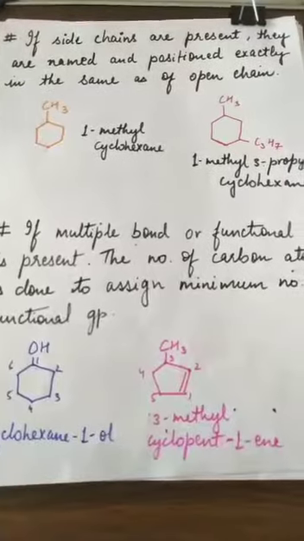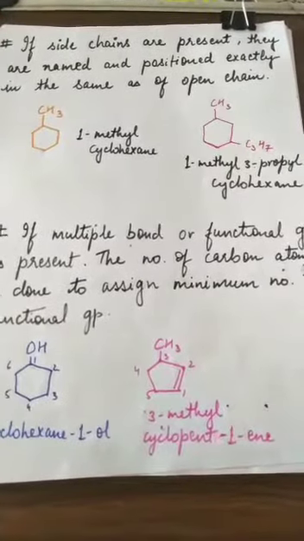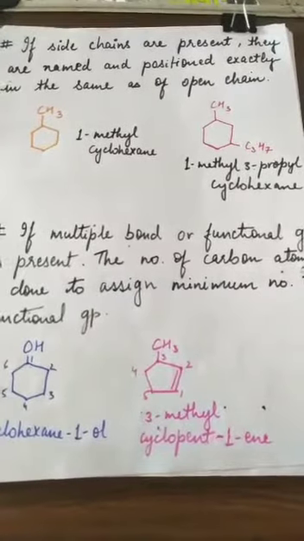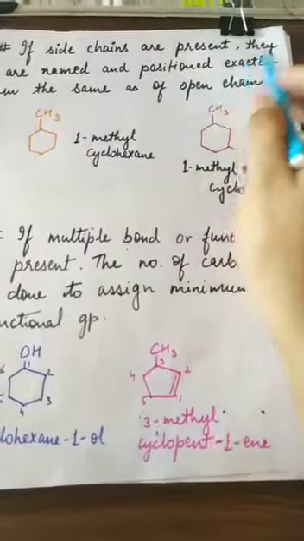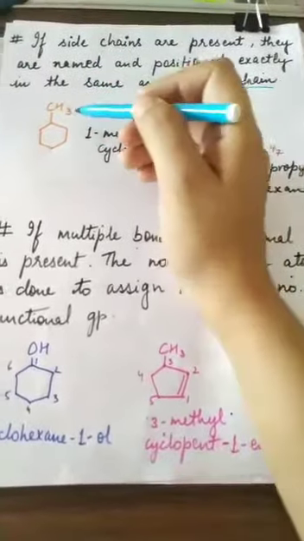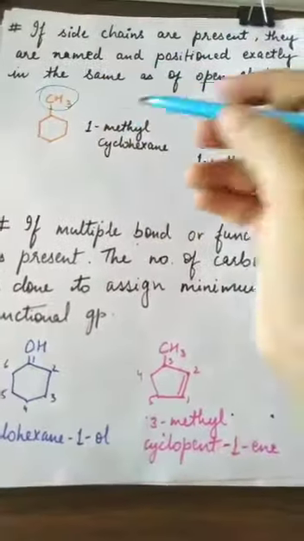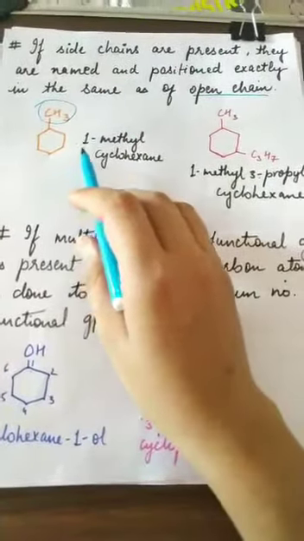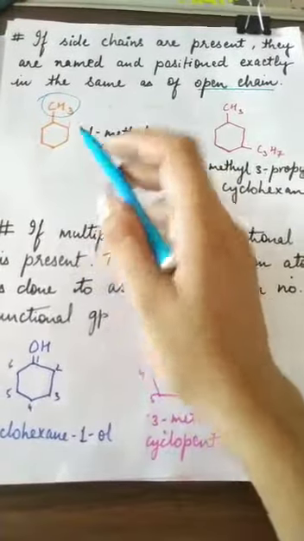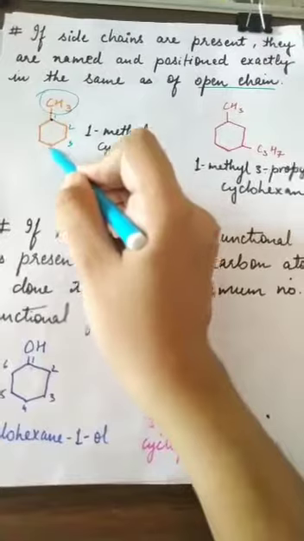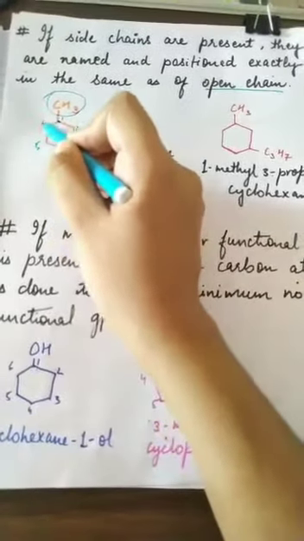Now the next rule is that if side chains are present, they are named and positioned exactly in the same manner as in the open chain, as we have studied earlier. So suppose a side chain is present; this is a substituent or a side chain. It will be positioned exactly the same way. We will number from here: 1, 2, 3, 4, 5, 6.